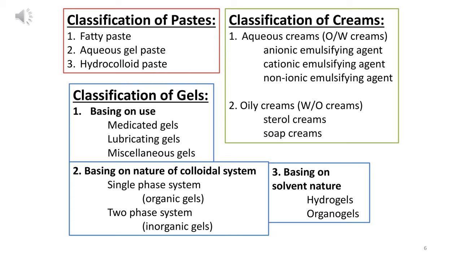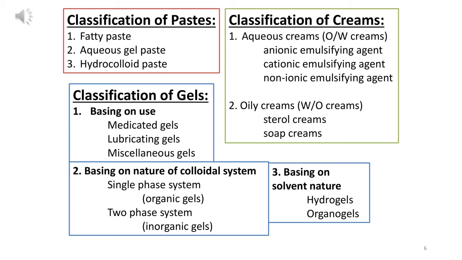Emulsifying agents are those agents which are used for the emulsification of substances, also called surfactants. Anionic means those emulsifying agents which after dissociation give negative charge are called anionic. Those agents which give positive charge are called cationic. Those emulsifying agents which do not dissociate, meaning they give neither positive nor negative charge, are called non-ionic emulsifying agents. So based on the three types of emulsifying agent, we classify them into these three types.